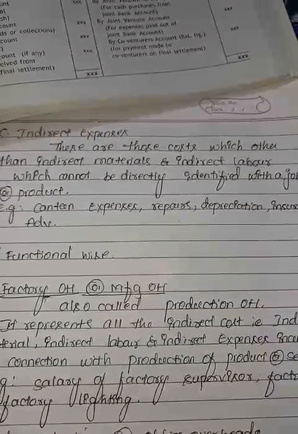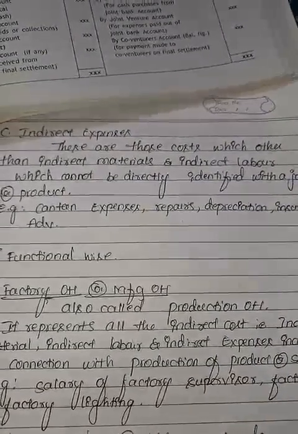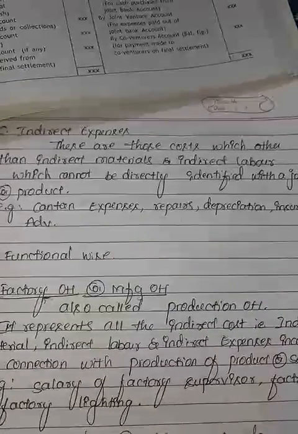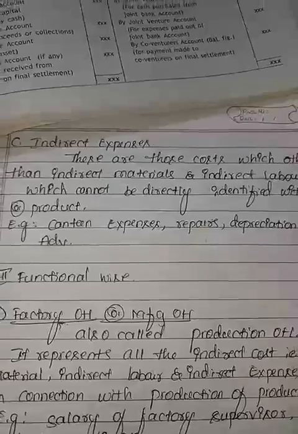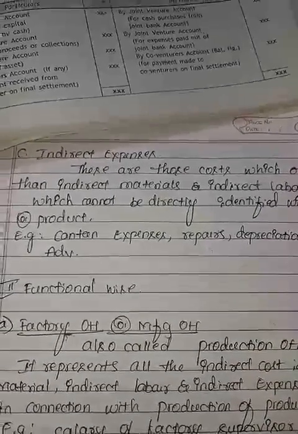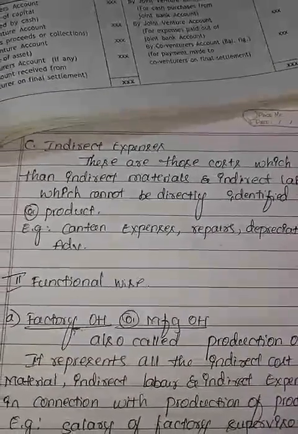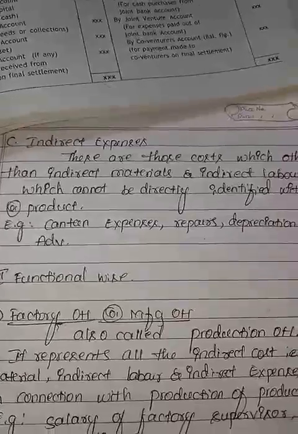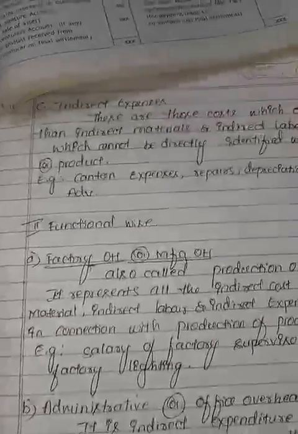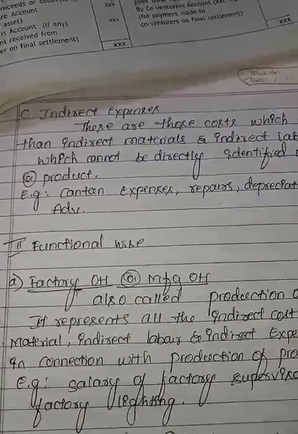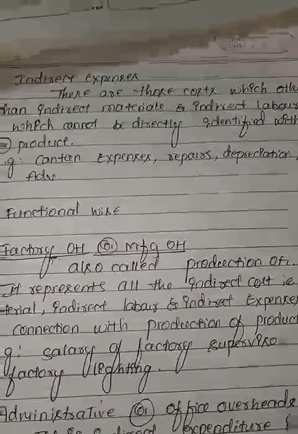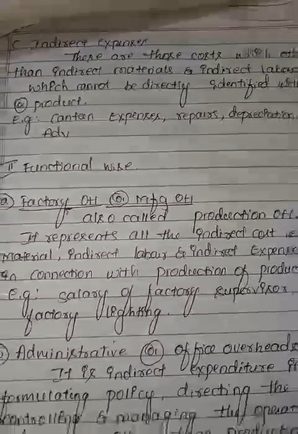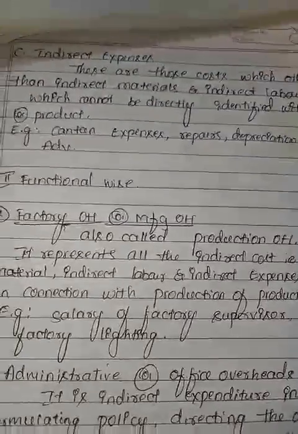These are not related to the production of a product, and these expenses are not included in producing any product, or it may be any service. So it is called indirect expenses. The next classification is functional wise classification. Under that, first one, factory overhead, second one, administration overhead, third one, selling overhead, fourth one, distribution overhead.